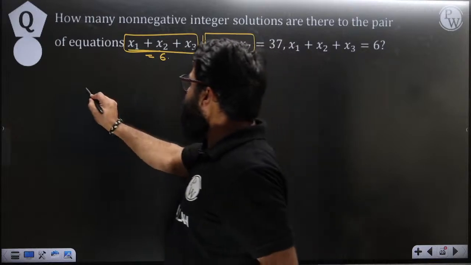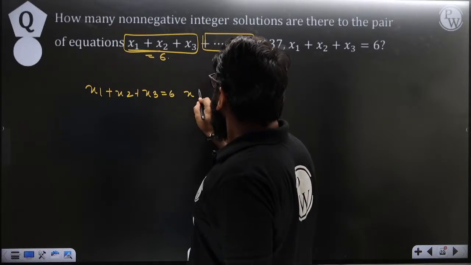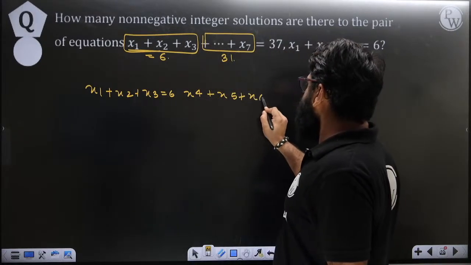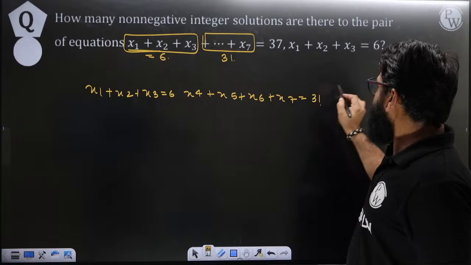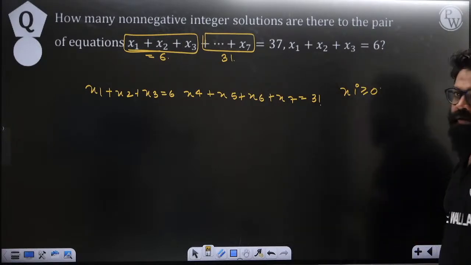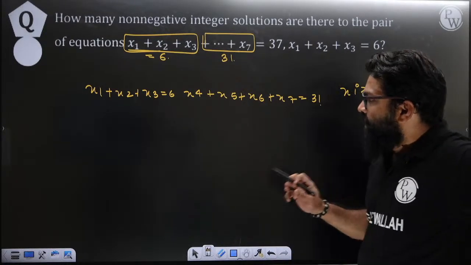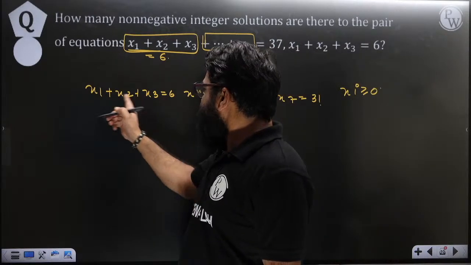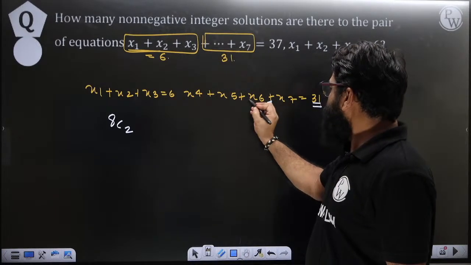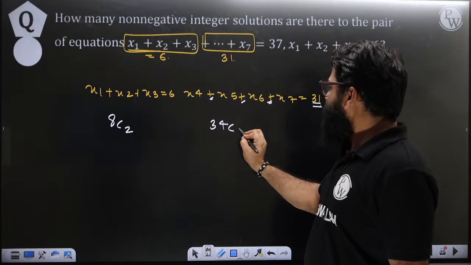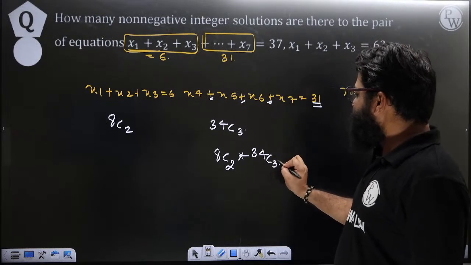Actually, this whole question changes to this: x1 plus x2 plus x3 equals 6, where x4 plus x5 plus x6 plus x7 equals 31, because 6 has been distributed here, so it becomes 31, where xi is greater than or equal to 0. This question we can solve with the help of combinations with repetition. Here it is 6 and 2, so you get 8C2, and for 31 you get 34C3. So our answer will become 8C2 into 34C3. Can we say that?